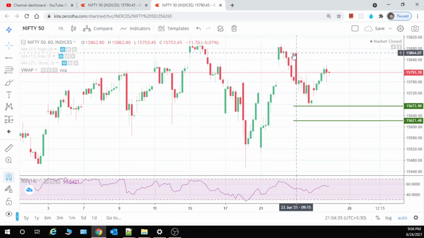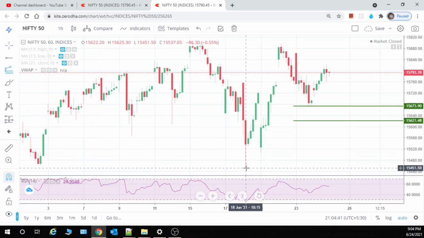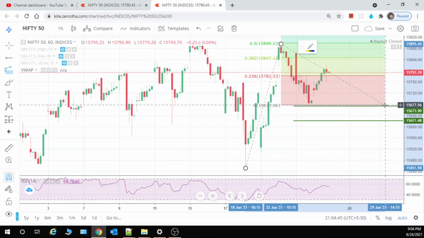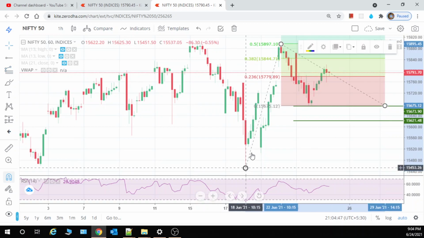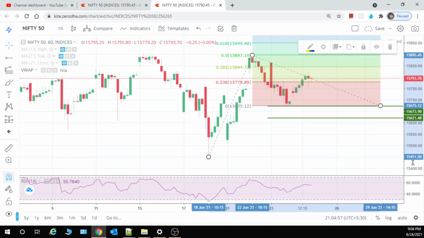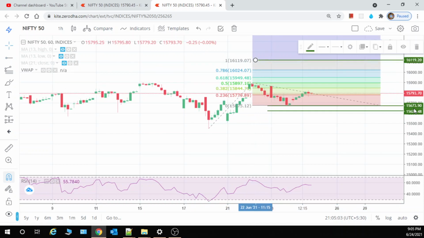And whenever it breaks it, one way to follow, if you are a conservative trader, is that you can take, see, this is 1:1. So what is the target of this? This target will come from here to here. What is the length? From there it will come up to that much. So 16,100 up to this much it will come, and the next target will be